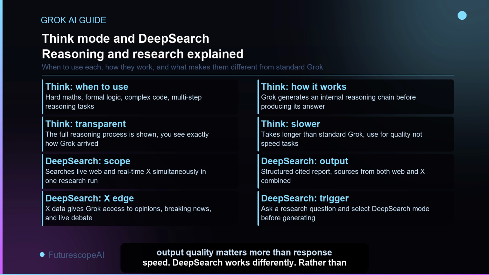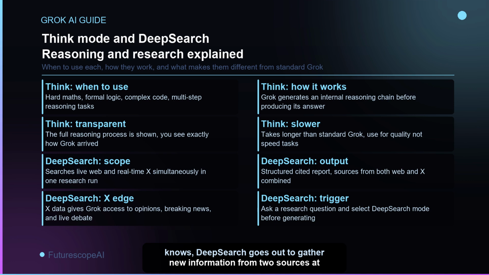DeepSearch works differently. Rather than reasoning through a question Grok already knows, DeepSearch goes out to gather new information from two sources at once, the live web and real-time X data. The X data is what sets Grok's DeepSearch apart from every other research agent. While tools like Perplexity and ChatGPT's deep research can search the web, only Grok's DeepSearch includes what people are actually saying on X right now, from expert commentary to breaking news to live public debate. The output is a structured report with citations from both sources.